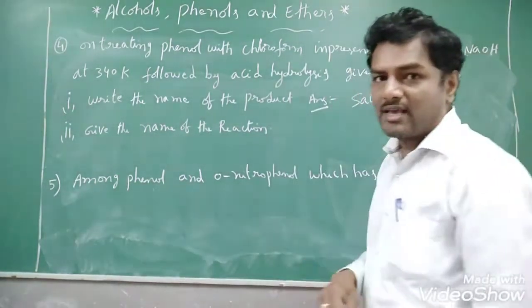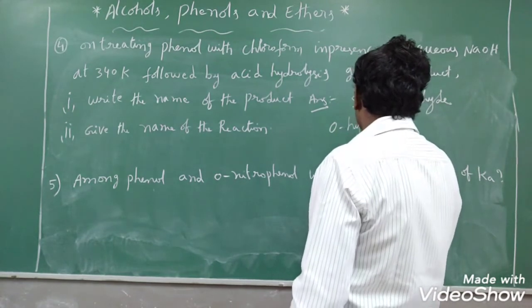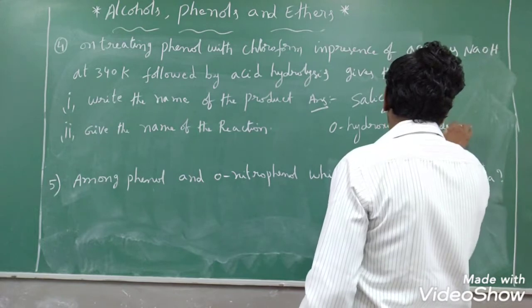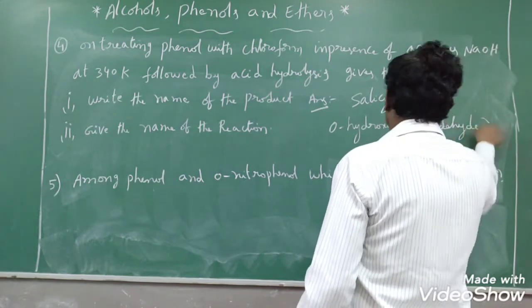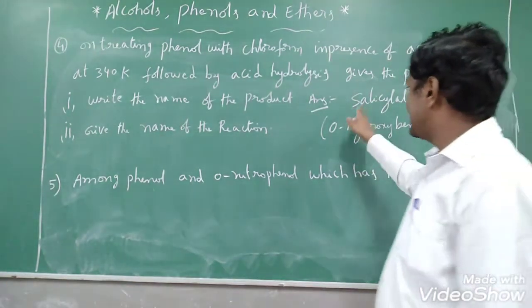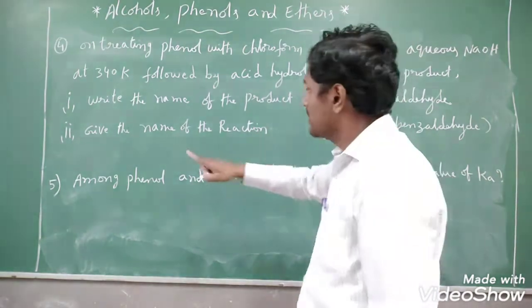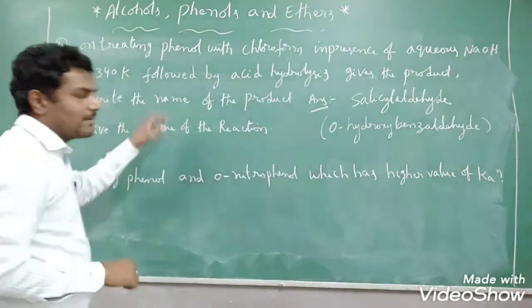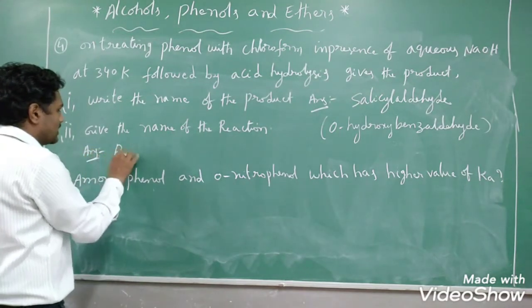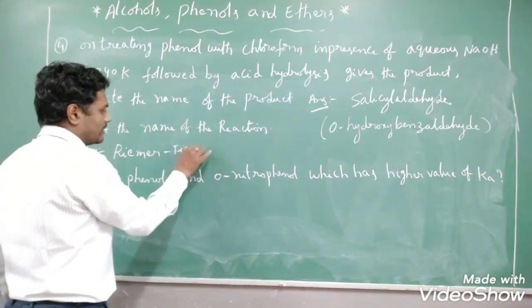Salicylaldehyde. What is another name of salicylaldehyde? Orthohydroxybenzaldehyde, right? Orthohydroxybenzaldehyde is also known as salicylaldehyde, right? Writing this name of the product gets 1 mark, student, right? And give the name of the reaction. What is the name of this reaction? The answer is Reimer-Tiemann reaction. Writing the name of this named reaction gets 1 mark, right?